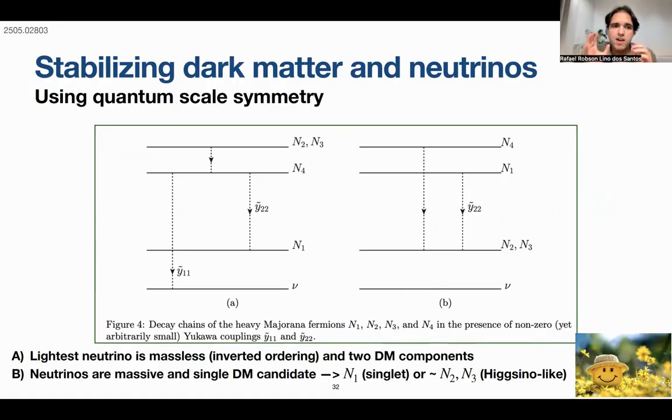Well, so this solves the problem of giving mass to the neutrino. In our model, we have two possibilities. First possibility, the most predictive one: the lightest neutrino is massless, and we have two dark matter components because the sector is also secluded, and we have inverted order for neutrinos.